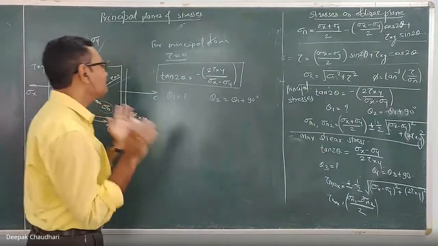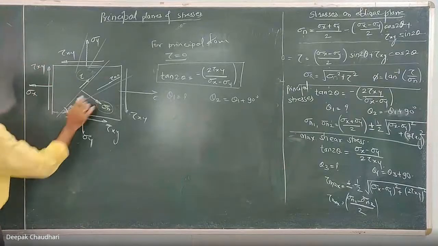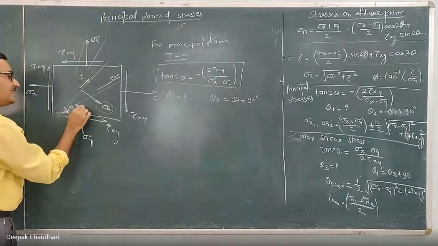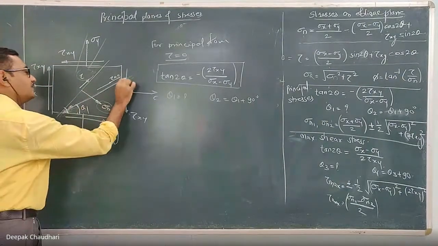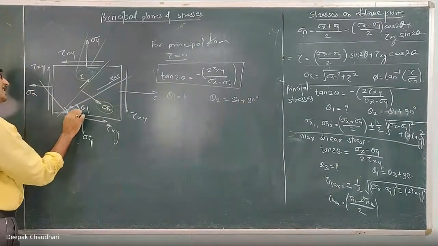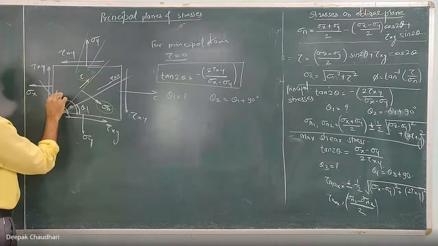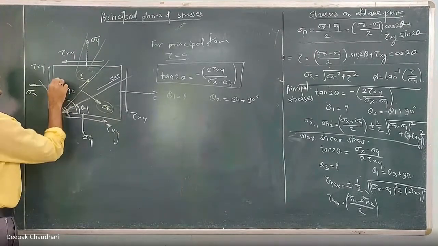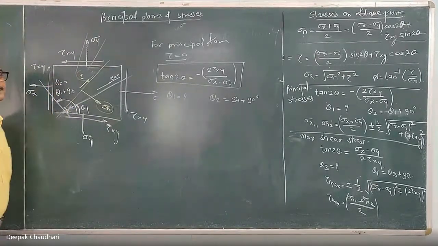Understood? Suppose this is the principal plane and its inclination is theta 1. The plane perpendicular to it is also another principal plane, whose inclination with the horizontal is theta 1 plus 90 degrees, which we will call theta 2.